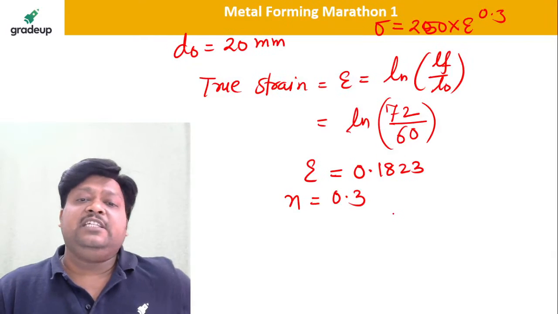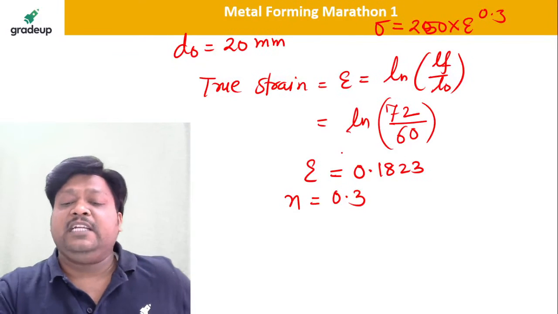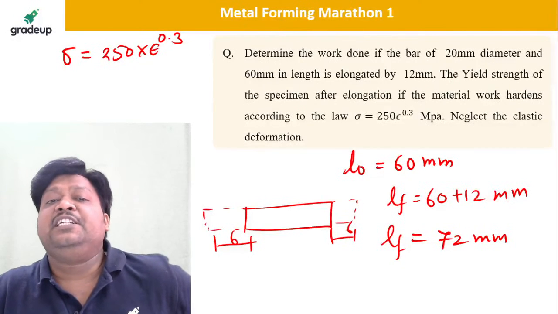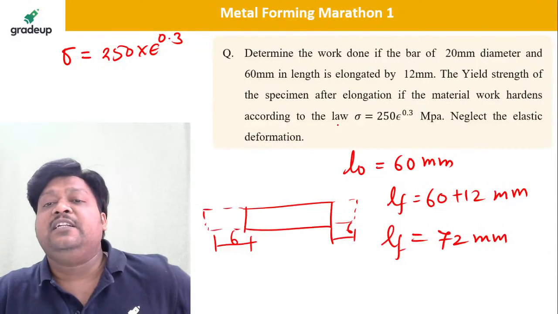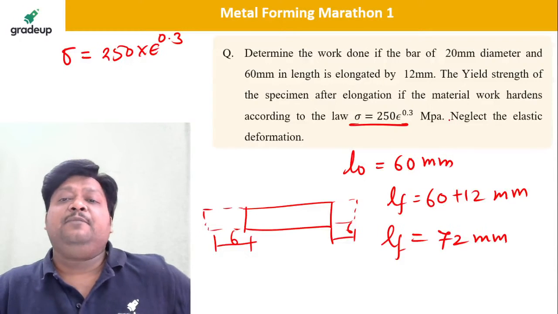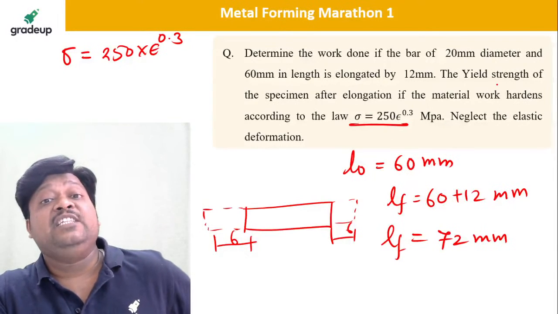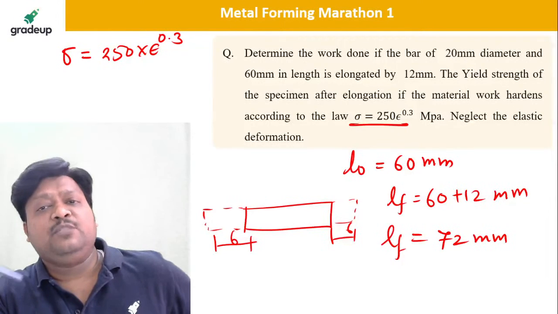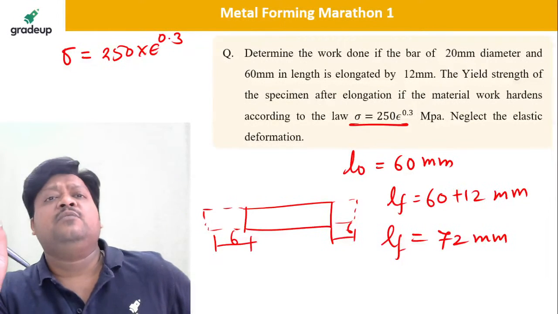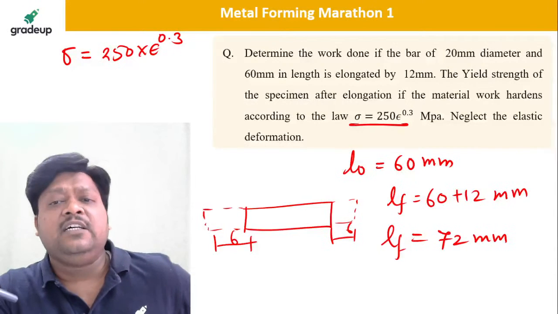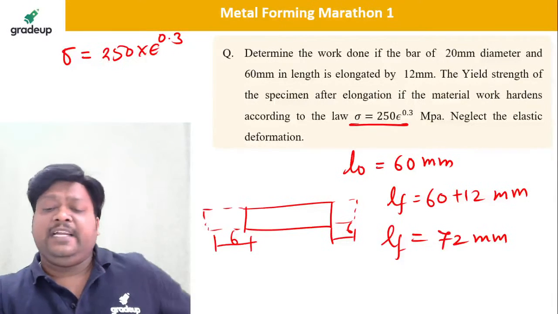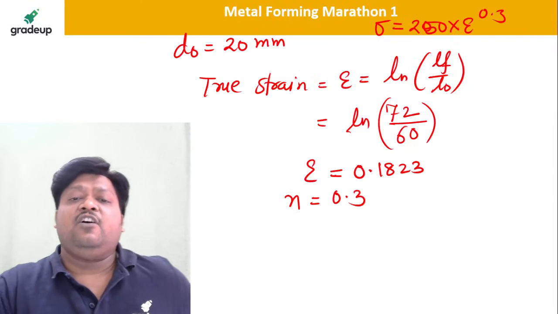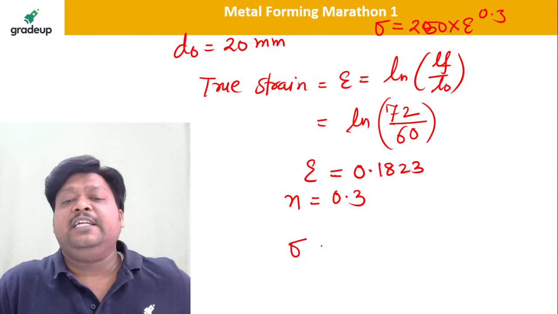Now tell me what they are saying. They are saying the true stress or the yield strength of the specimen after elongation is given by this formula. Whenever the material is work hardened, it obeys this particular law, the Floker equation, Holomon-Ludwig equation, or the power law. You can write like this. You know that. Now you tell me what is the true stress or the true yield strength of the material.